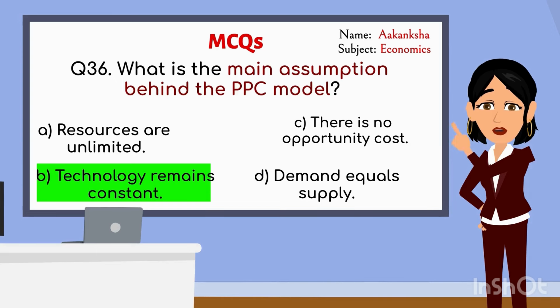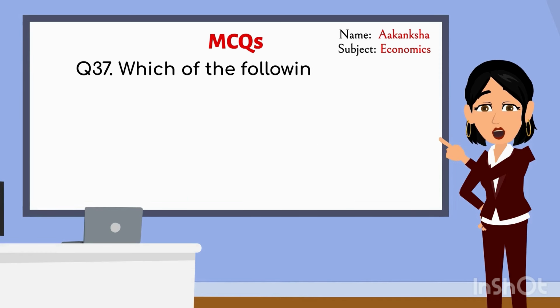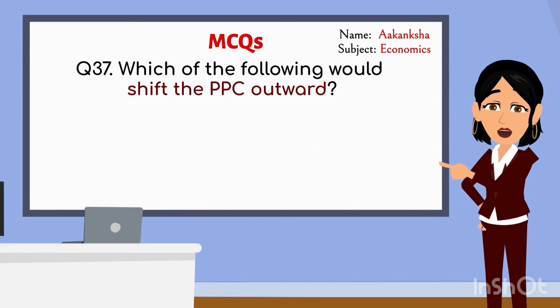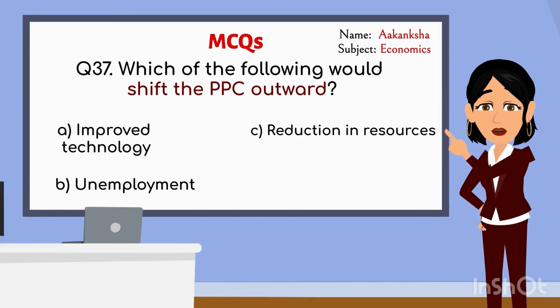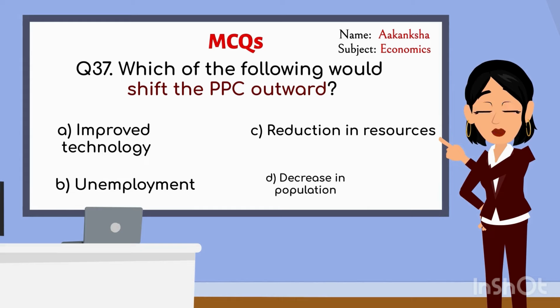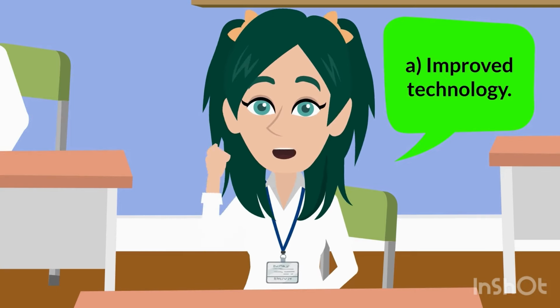Okay, good. Now class, here's the last question for today's video. Which of the following would shift the PPC outward? A. Improved technology. B. Unemployment. C. Reduction in resources. D. Decrease in population. The correct answer is A.